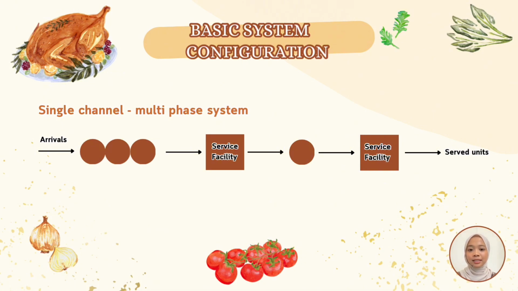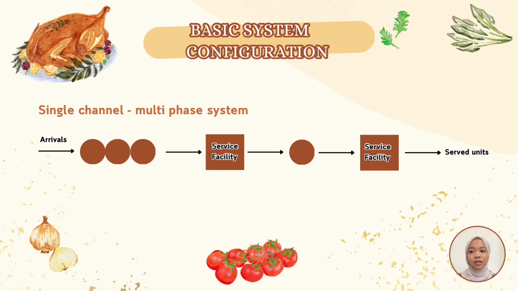There are 3 phases. The first phase is the ordering phase. Customers place orders through a single digital system via QR code. The second one is the serving phase. Each table is served by one waiter at a time. The last phase is the payment phase. All customers use the same payment counter to settle their bills. This means there is no parallel servicing for a single customer during any phase.